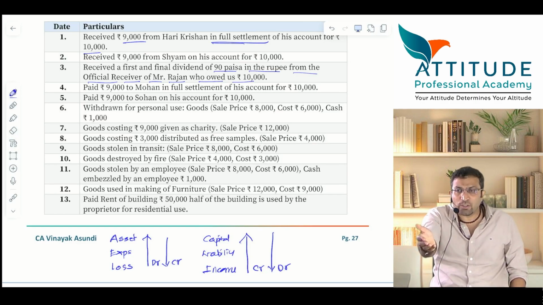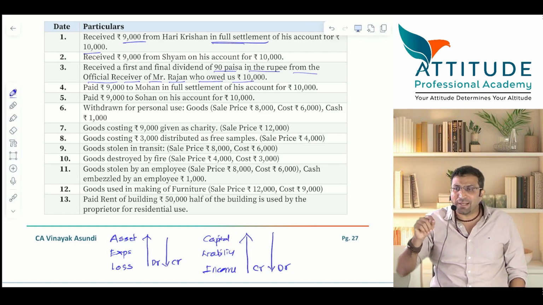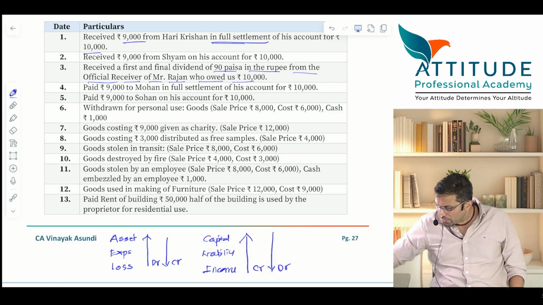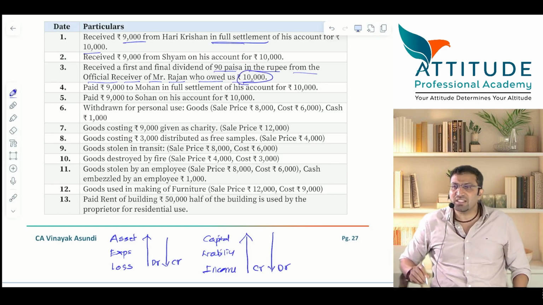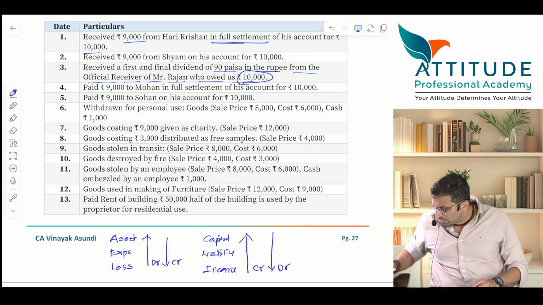Now you have not gone insolvent. Your debtor has gone and you are receiving only 90 paisa in a rupee. And how much do you have to receive from Rajan? Clearly mentioned 10,000. Now what is 90% of 10,000? 90 paisa in a rupee means 90 divided by 100. Is that clear? So 90 paisa in a rupee means 90%. 90% of 10,000 is? So for 9,000, tell me the entry.